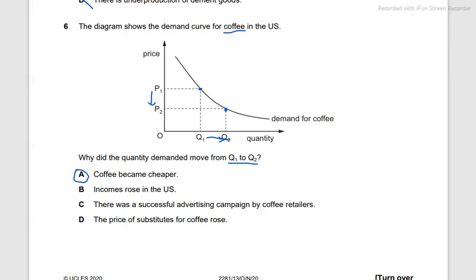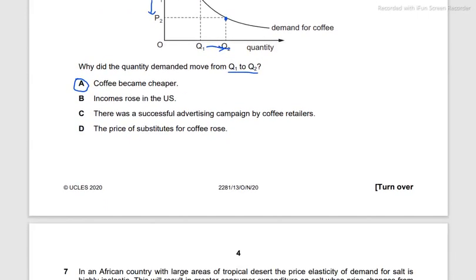B is incomes rose in the US. Incomes is again a determinant of demand. It does not affect a movement. There was a successful advertising campaign. Price of substitutes for coffee rose. These all are very true as determinants of demand and not as an influence to price.